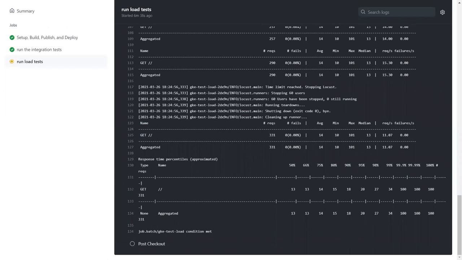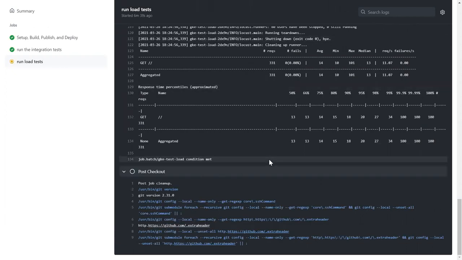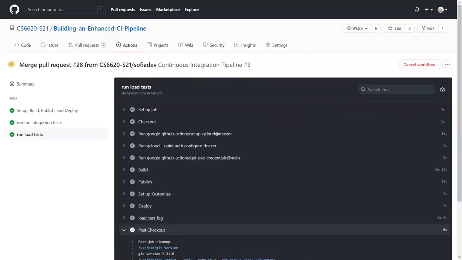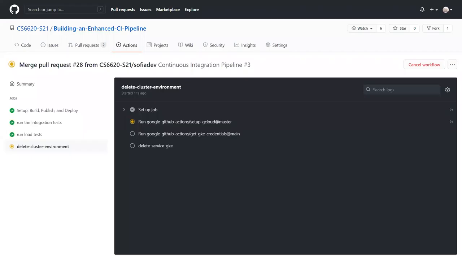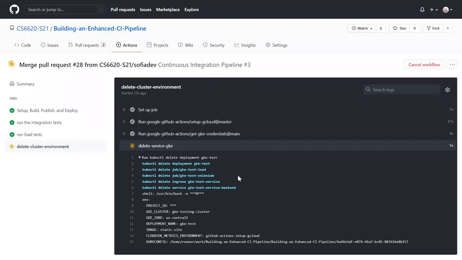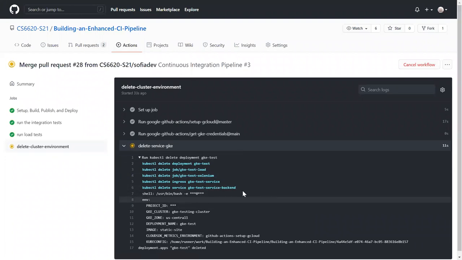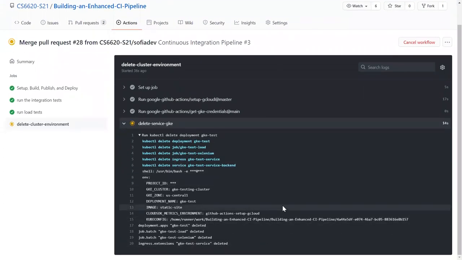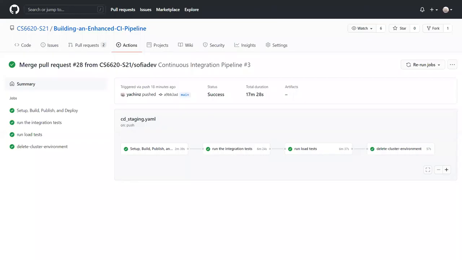If the load test fails, we will receive a warning here as well. Right now, it successfully ran, so it passed the test. After we finish the test, we will delete the deployment of our application and the test job as well. Here we can see what happened in the GKE. We successfully deleted our deployment and the job. Now all the jobs have finished, and this is what happened in the CD staging environment pipeline.